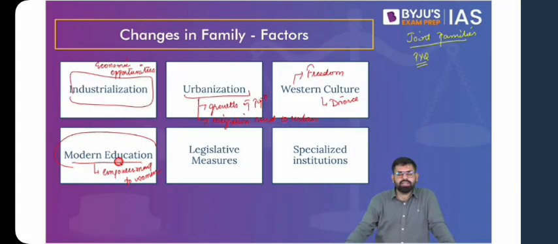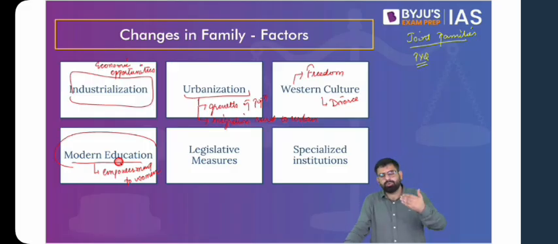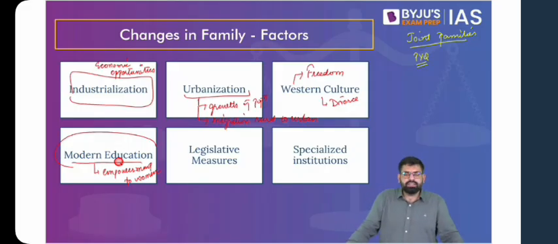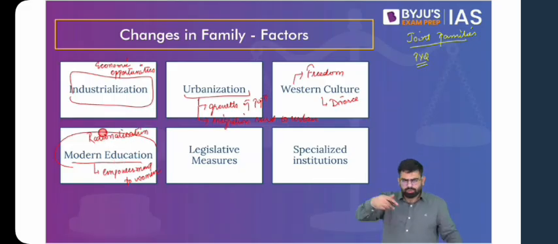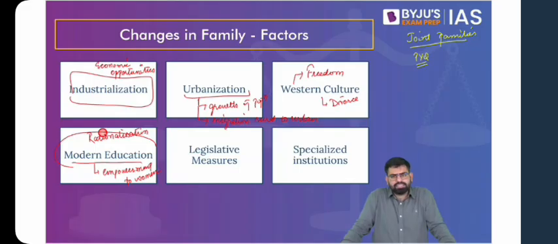Because of modern education, one aspect is that the status of women has improved in the family. Women are also getting more opportunities to work. They are also exercising more authority in the family. The inequalities that have been persistent in Indian families are changing. Also with modern education, families become nuclear as well. Children would want to move out of the family home and go to urban areas or other cities where there are colleges and schools for better education. And also with modern education comes rationalization, the idea of free development of one's personality. When we talk about fundamental rights, we say that it is about the free development of one's personality, which also comes with rationalization and modern education.